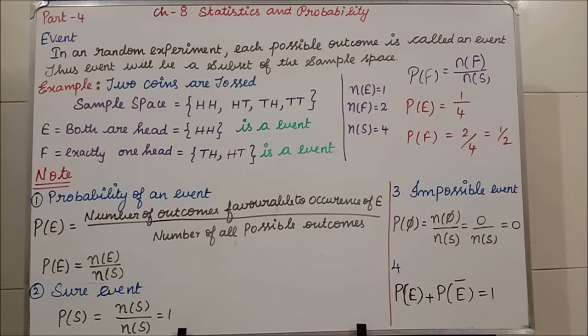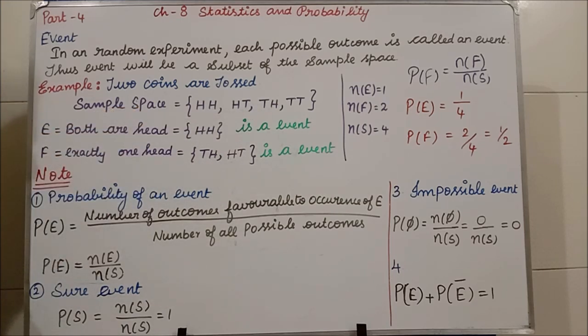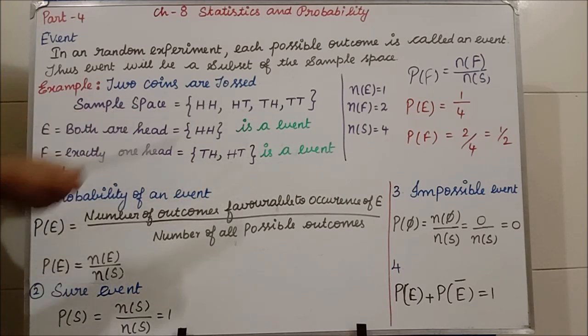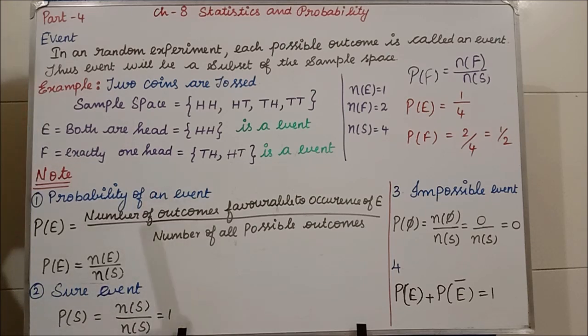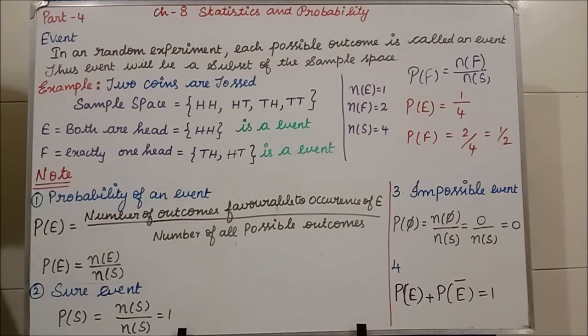Now I am going to take E. E is nothing but an event. Now both are head. Event E: both are head. So from the sample space, where we have both heads, here only. So only one is possible. So the set contains head head only.